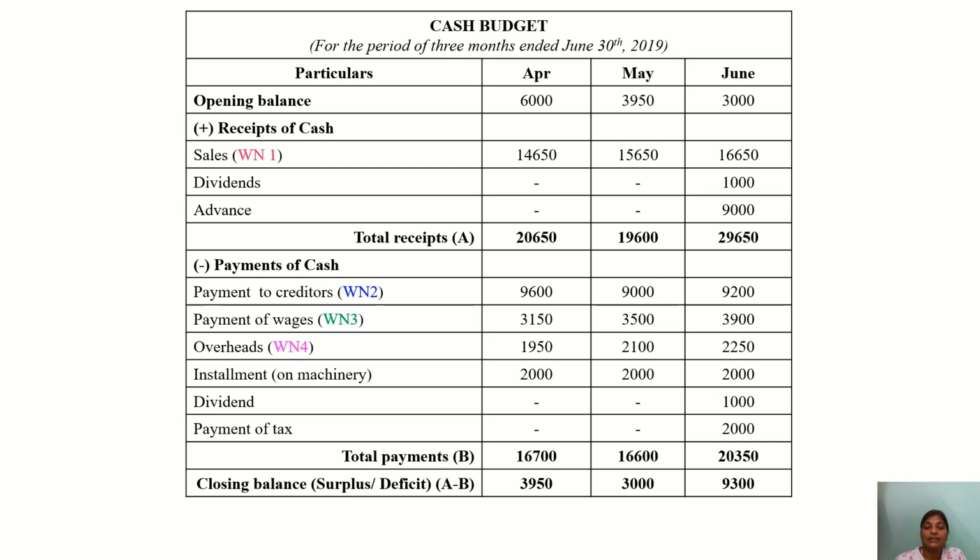This particular information is helpful for planning the cash position. This cash position will help in understanding what additional cash outflows can be taken up during a particular month. Okay, right.